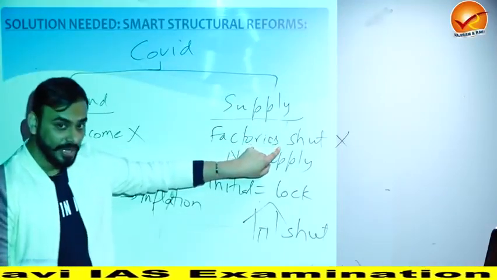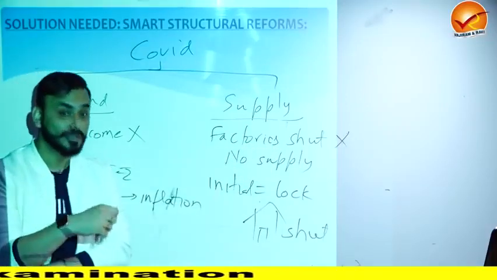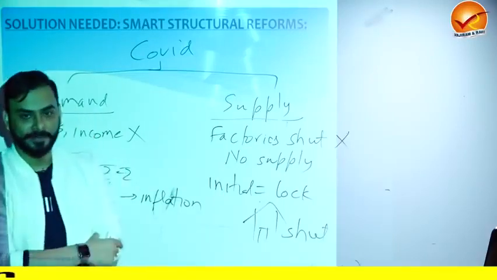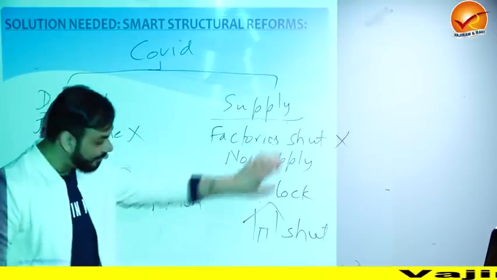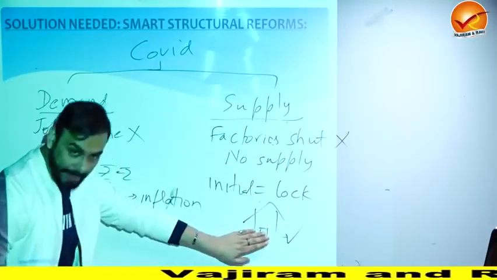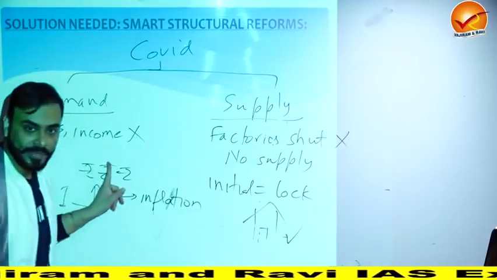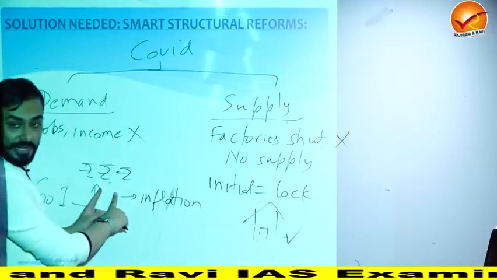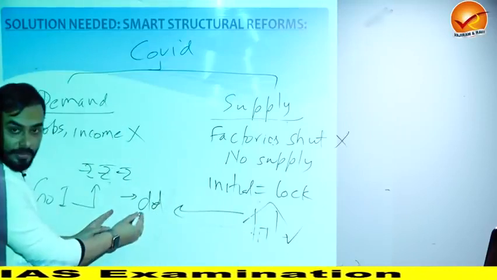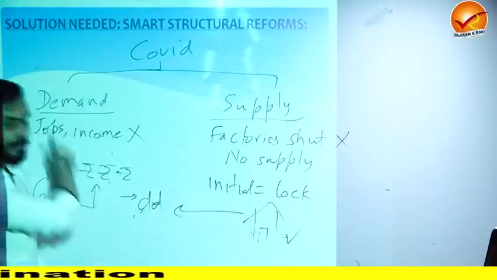So for example, the government of India started to take care of the supply chain. They started to take steps for medium and small scale industries. They started to revive the factories, the manufacturing, so that once the factories start to operate, they manufacture pens, mobile phones, watches, laptops, everything, and then you give money to people. So once your factory is working and then you give money to people, and when they demand, these factories will provide the mobile phone and laptop to people. People are demanding, factories are supplying. So this will solve the problem of the crisis.